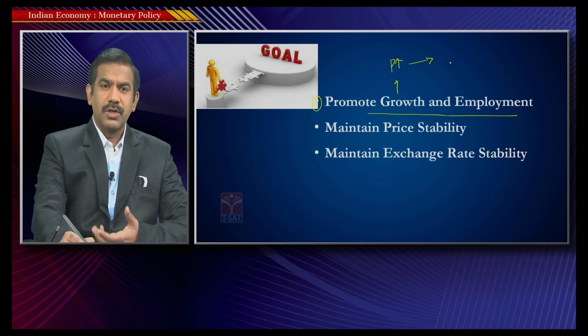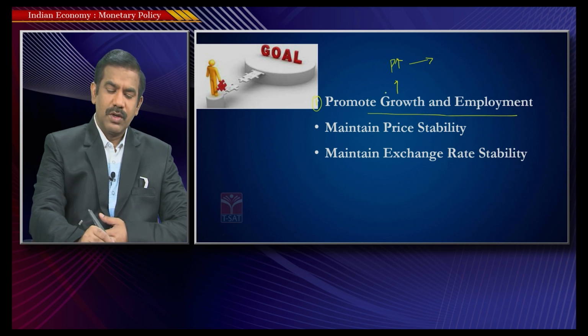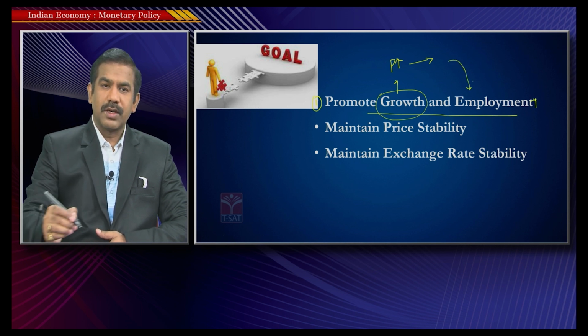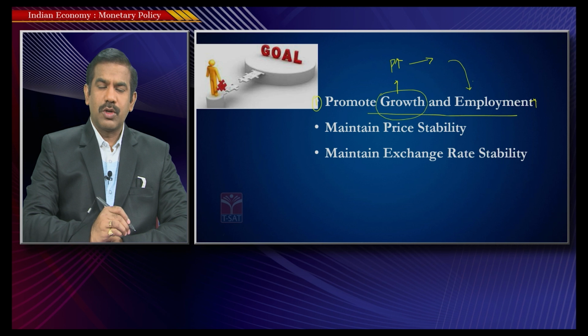If you are producing 100 chocolate bars, the number of people and the amount of raw materials to be employed increases as more and more chocolate bars are produced. So, whenever you concentrate on growth, that obviously results in an increase in employment opportunities in the country. That is the first and foremost objective of monetary policy: promoting growth and employment.